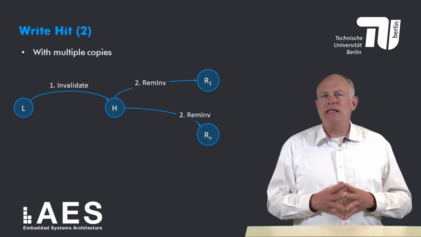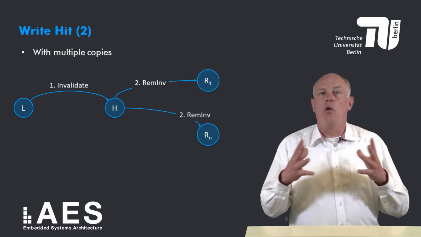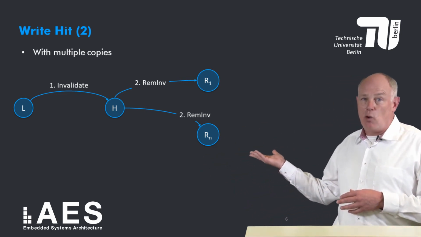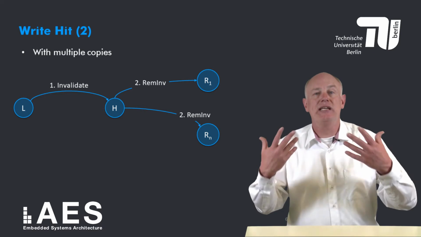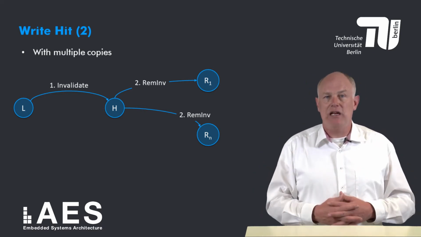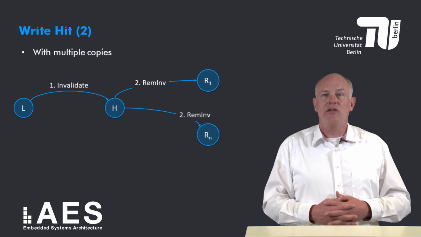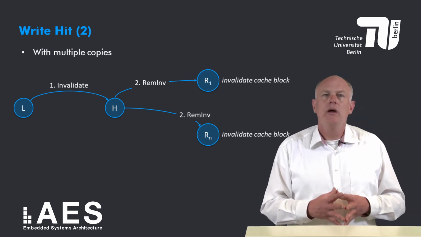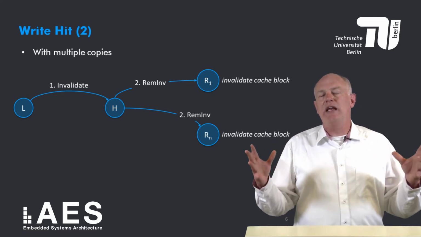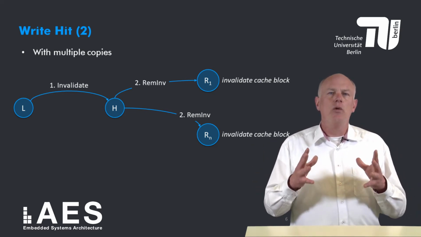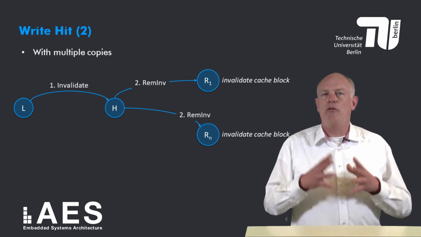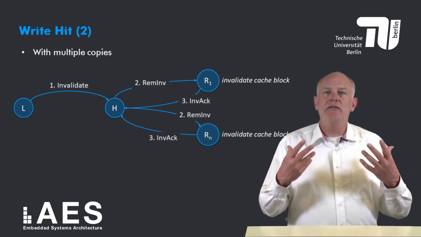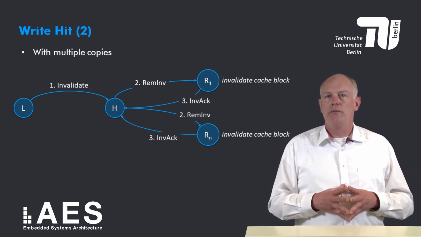This invalidation message has a different type than an ordinary invalidate message, so that the remote nodes can distinguish between an ordinary invalidate message, which is sent to the home node, and a remote invalidate message, because different actions have to be taken upon receiving them. Upon receiving a remote invalidate message, each remote node invalidates its copy of the block in its cache and sends back an invalidation acknowledge to the home node.